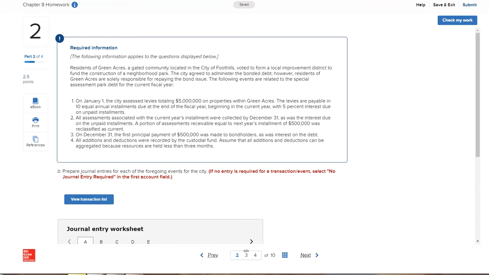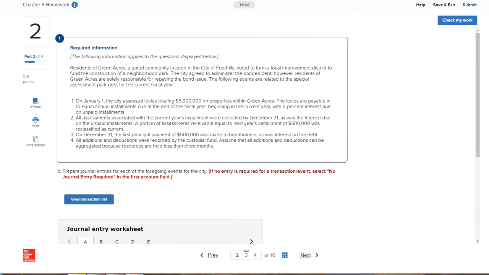The first thing it tells you is that the city assessed levies totaling $5 million on properties within Green Acres. Let me get to the right page. Where you're going to want to look back in the chapter is page 313 to help you with the assessments, and that one's pretty straightforward.